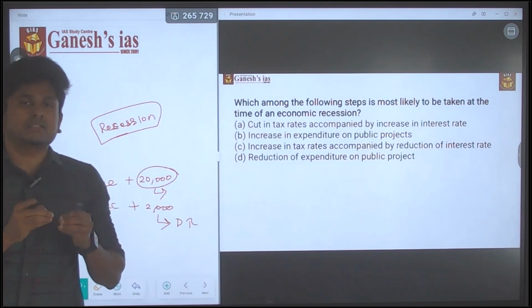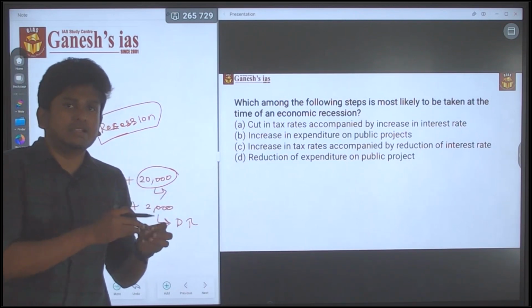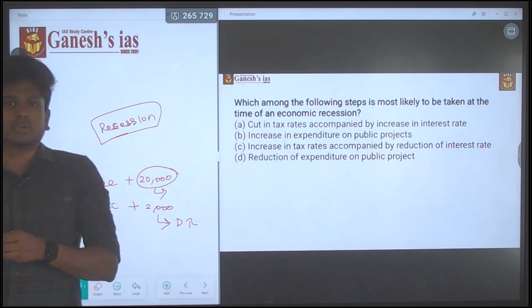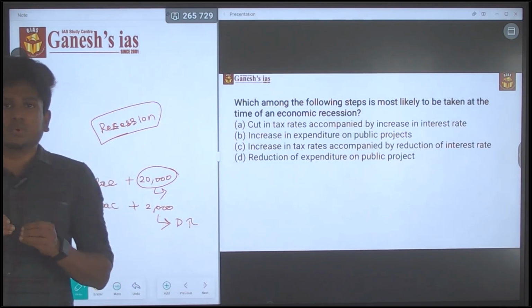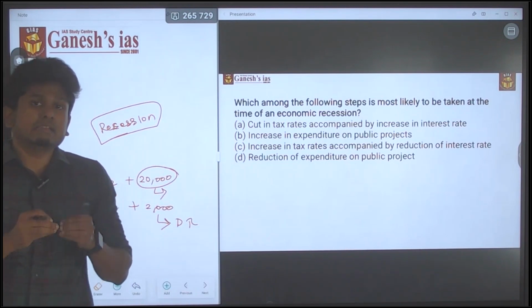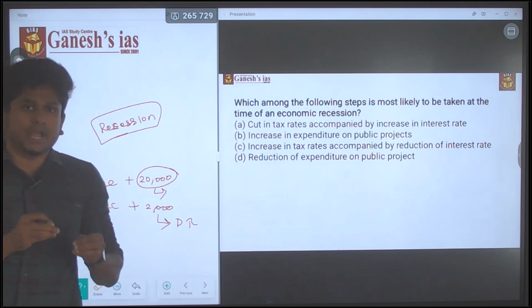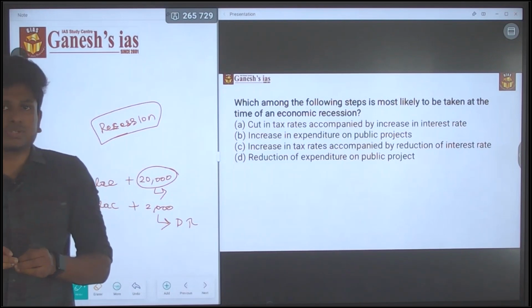If that interest rate is increased, the banks won't borrow money from the RBI and they won't lend to the people. So the lending activities towards the people will be reduced.